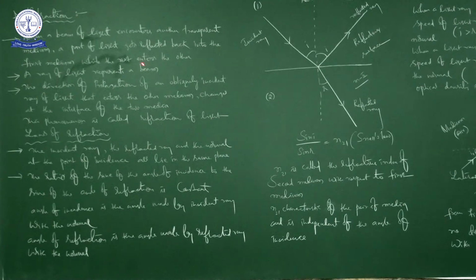So here he is not only talking about refraction, he is talking about the situation what happens when a beam of light meets a transparent medium. For example, if you see this picture, here it is one medium, it is another medium.